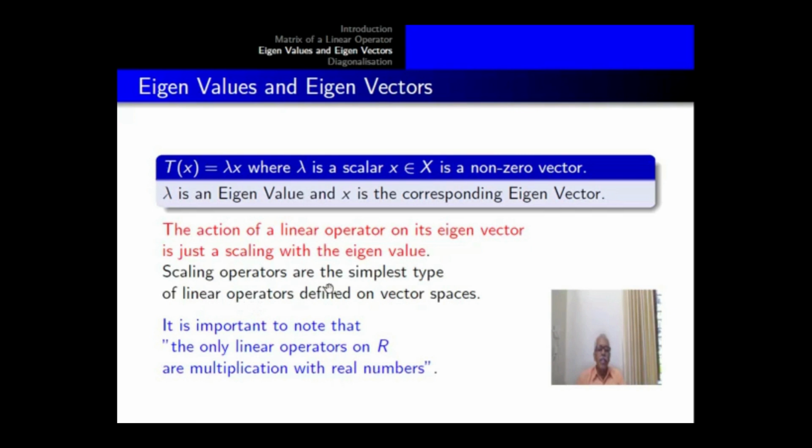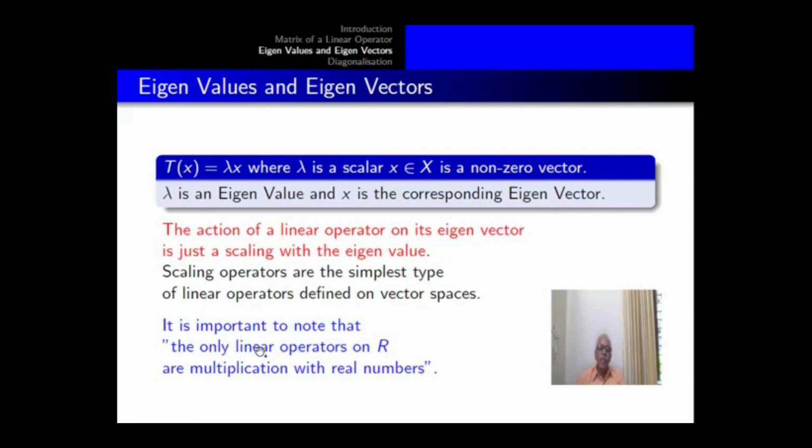Scaling operators, that is enlargement or compressions, are the simplest type of linear operators defined on vector spaces. It is important to note that the only linear operators on R are multiplication with real numbers.